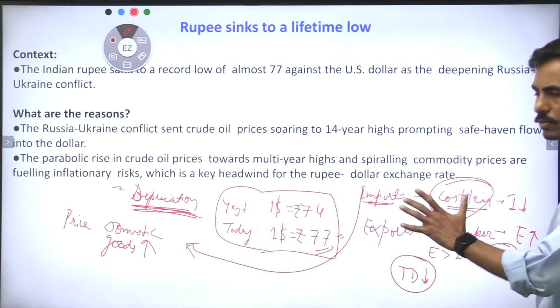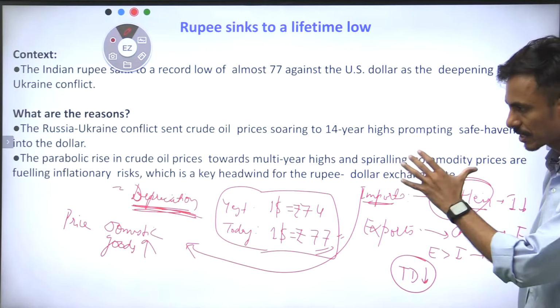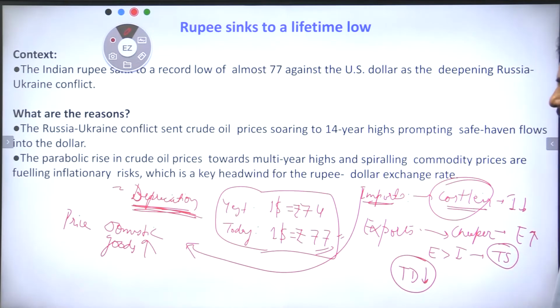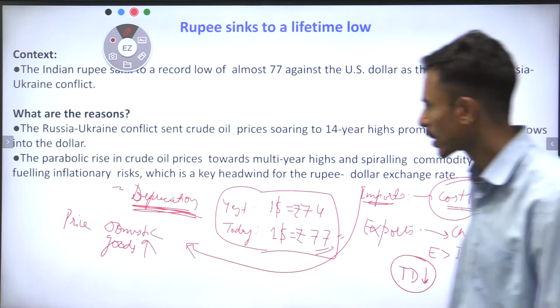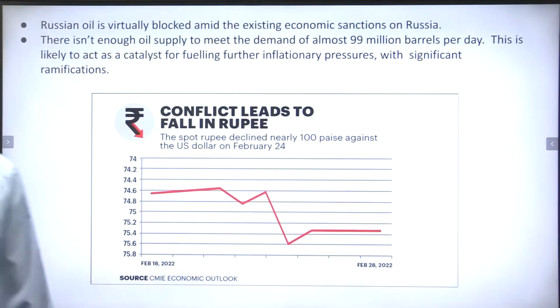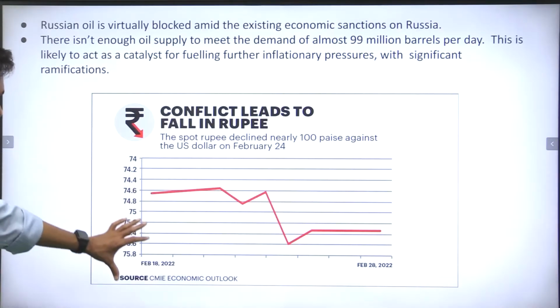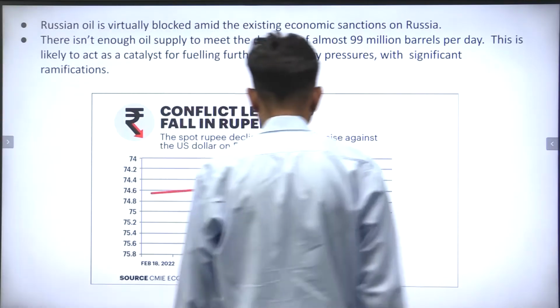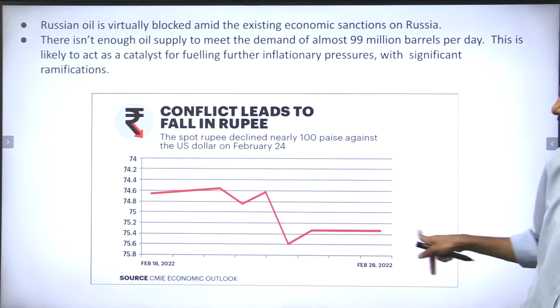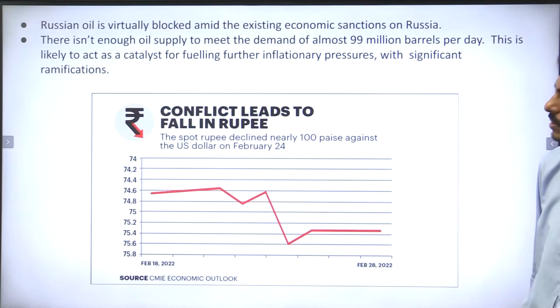So this is how depreciation impacts the market and the economy. I hope we are clear with this. So this is how the rupee has fallen, and today it is, as I said, 77 rupees against a dollar.